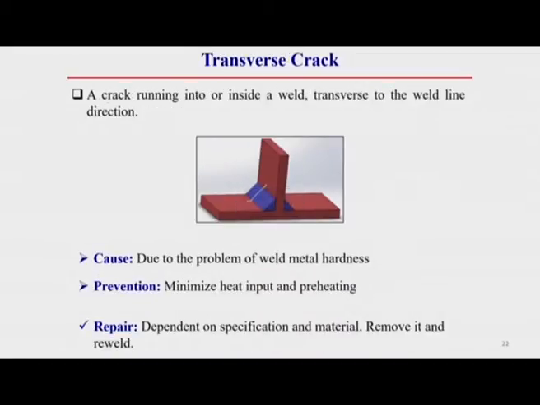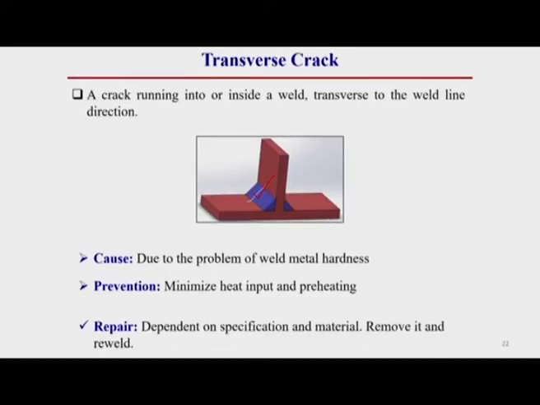Then transverse crack. Here this transverse crack direction is perpendicular to the welding direction. That means the transverse direction of the welding axis. So, what I have told you, depending upon position and direction this crack is named. The cause of this crack is weld metal hardness. Hardness is the main reason for this transverse crack. How can we prevent this? Minimize the heat input, or by preheating we can prevent this transverse crack. And repairing, what I have already told you, remove this crack region by grinding or gouging operation and re-weld it.